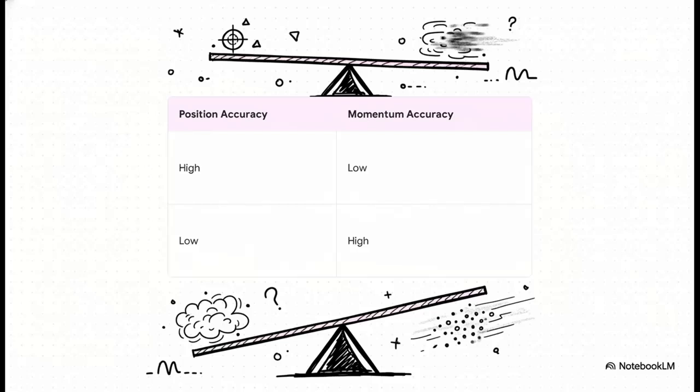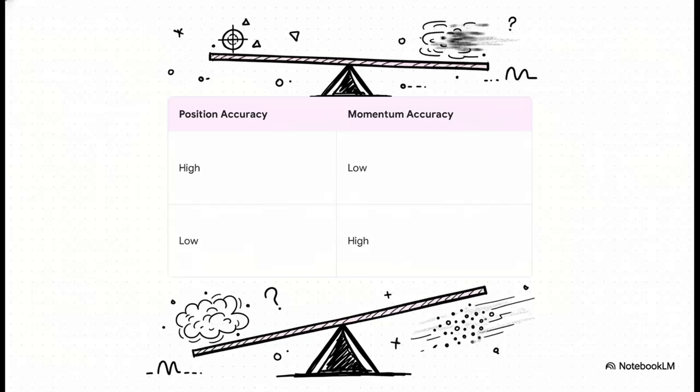It actually operates exactly like a seesaw. If you set up an experiment to measure the position of an electron with super high accuracy, your accuracy for its momentum instantly drops. You completely lose track of where it's going. And conversely, if you measure its speed accurately, well, its exact position becomes a total blur. The particle simply refuses to possess both definite properties simultaneously.